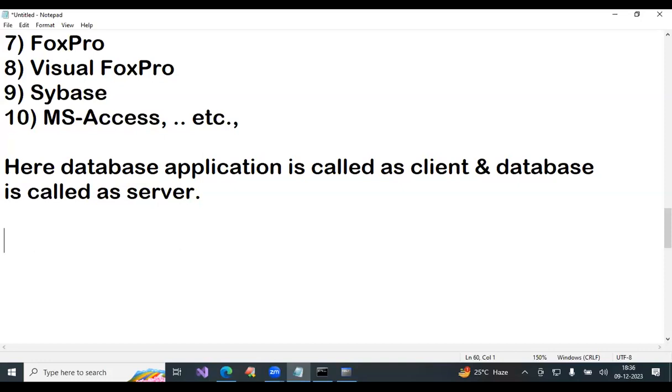In one computer, you can install 10 clients and 10 servers. Client and servers are not computers. Client is a software. Server is a software. Note down.